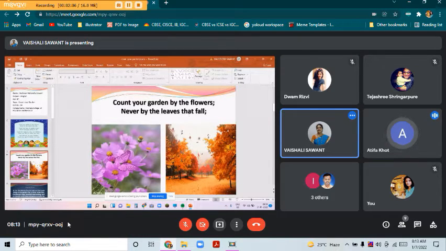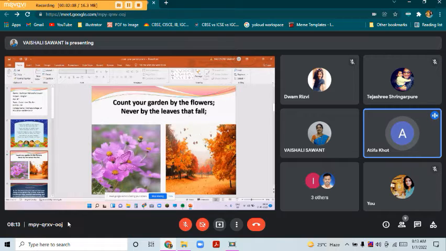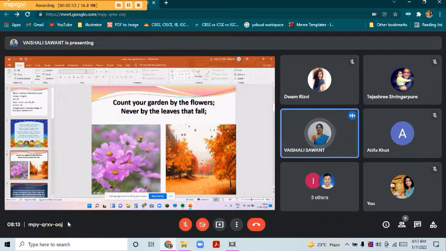Count your garden by the flowers, never by the leaves that fall. Yes. So in these two lines, what the poet is saying is that whenever we are entering a beautiful garden, we always see the beautiful things in our surroundings. If we are visiting there, we will always see the beautiful trees, the birds, the flowers, everything. We will only watch the beautiful and happy and pretty things, and we will not see the leaves that have fallen.